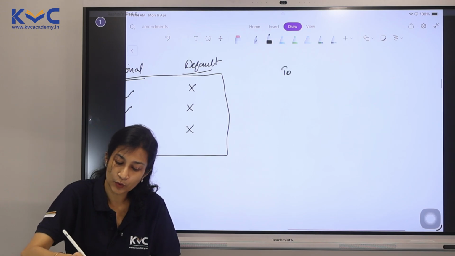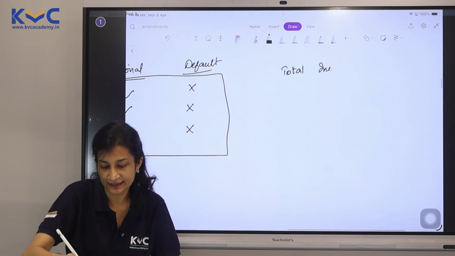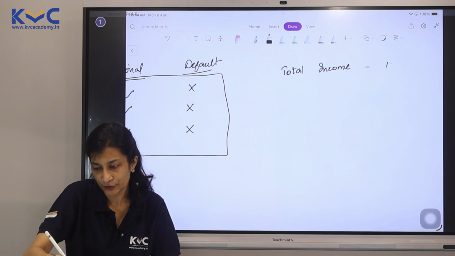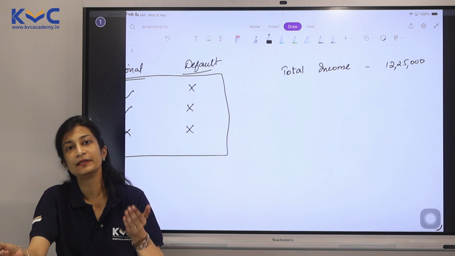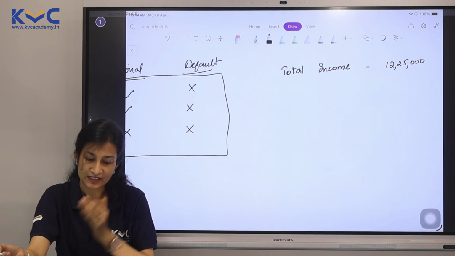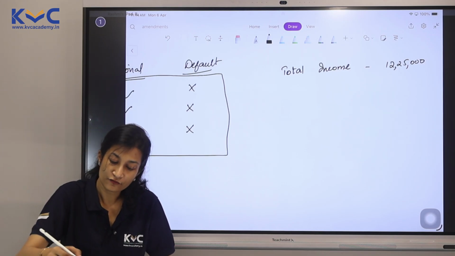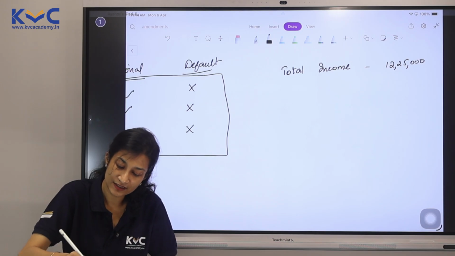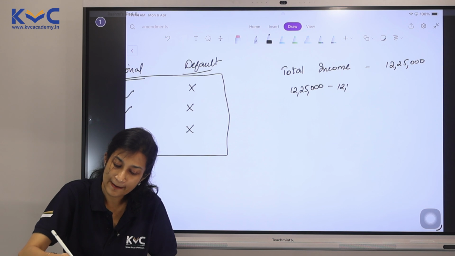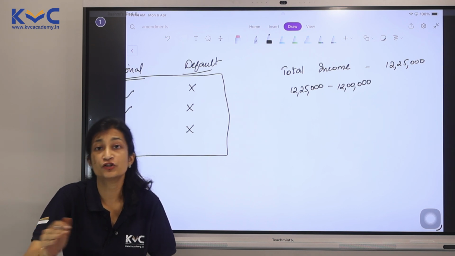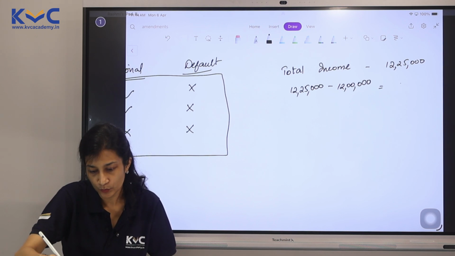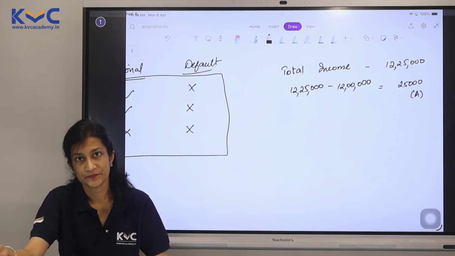Let's take our total income or taxable income as 12,25,000. Now we will be doing it in two steps. Step A is finding out the difference between this 12,25,000, which is our total income, minus 12 lakh, which is your limit for rebate. We get 25,000. Let's call it A.